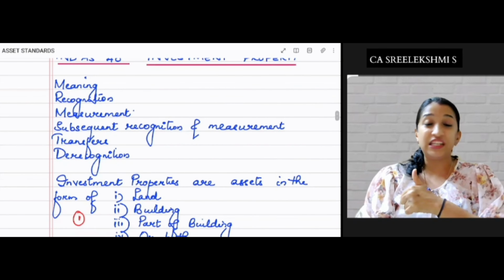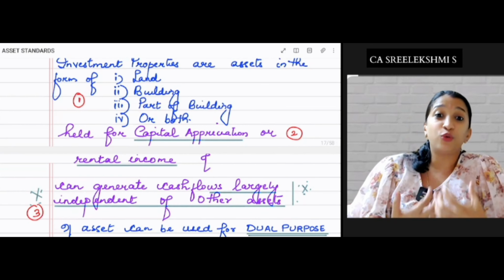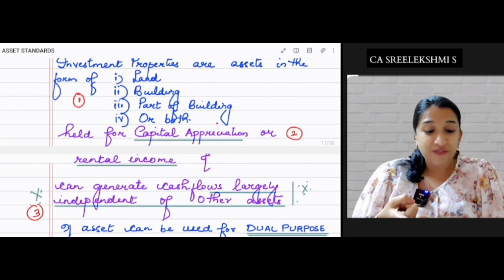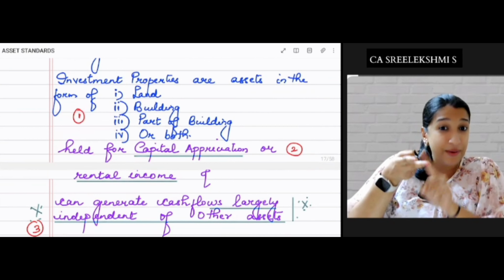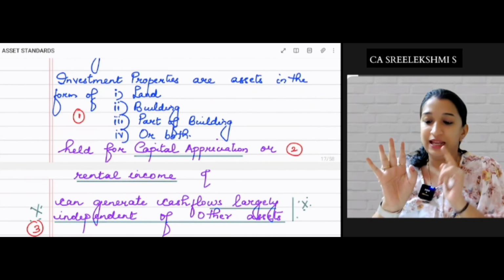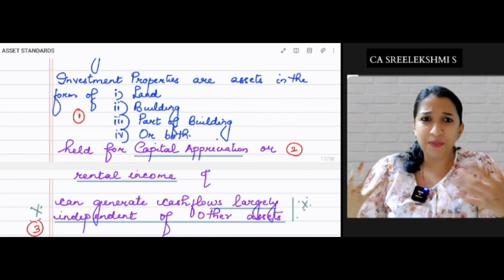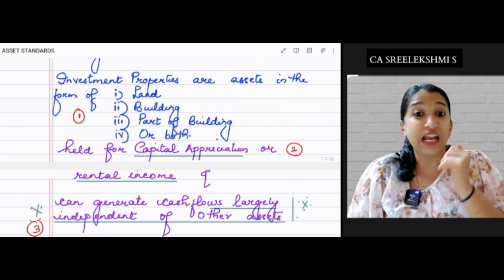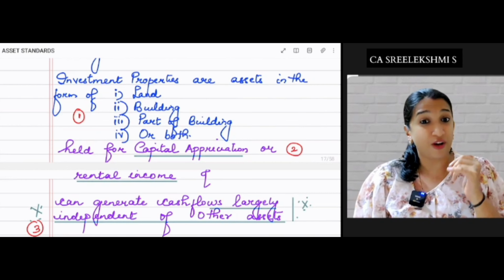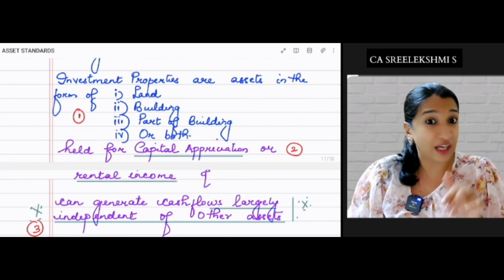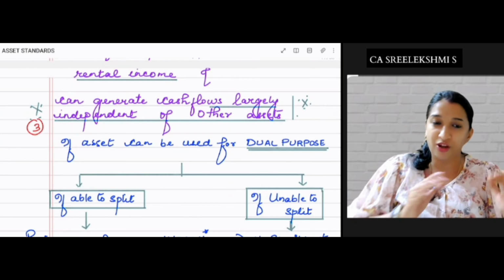So first we need to study the meaning of investment property. What is an investment property? When do you classify an asset as an investment property? Investment properties are assets in the form of land, building, part of building or both. Held for. So land, building, part of building is PP, right? No, no. Held for capital appreciation or rental purpose. For rental income. And a very important third point, it can generate cash flows largely independent of other assets.